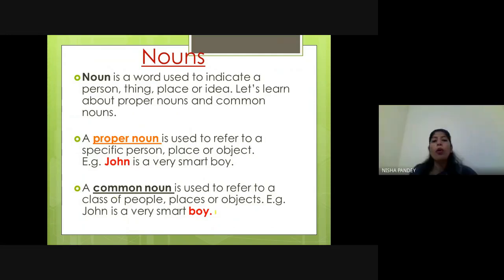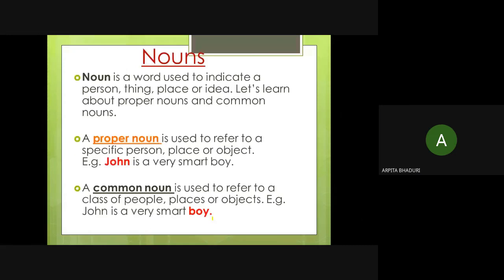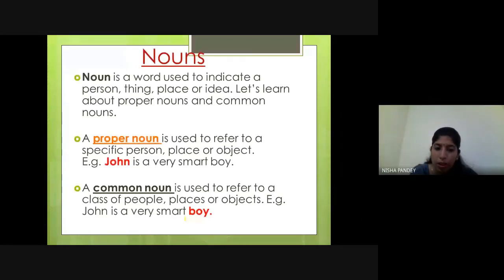Here, boy is a class. We know that in our school also, if we talk about our school, many boys are there in every class. Many girls are there.